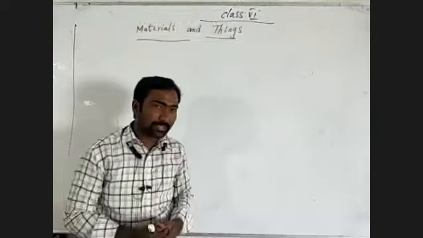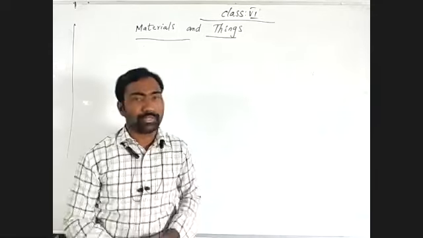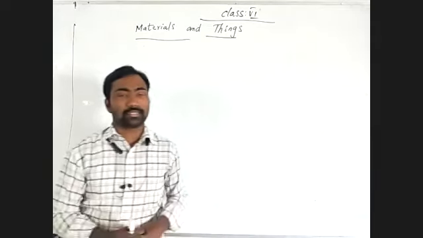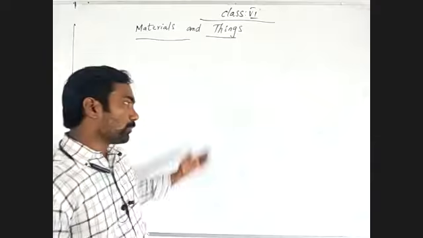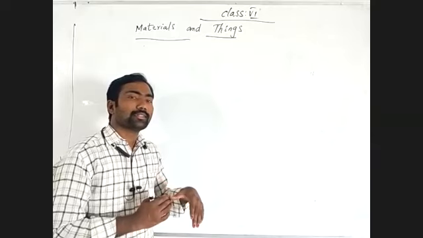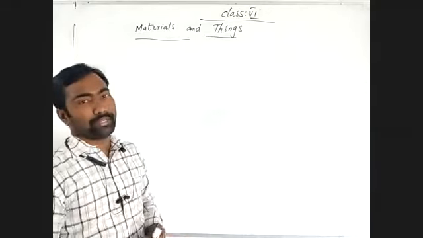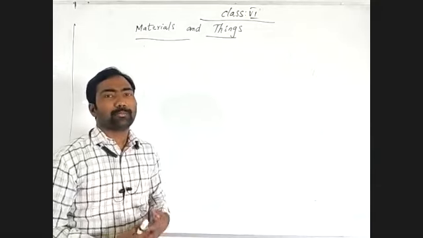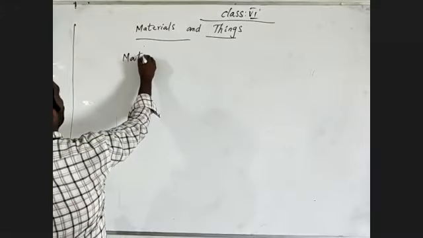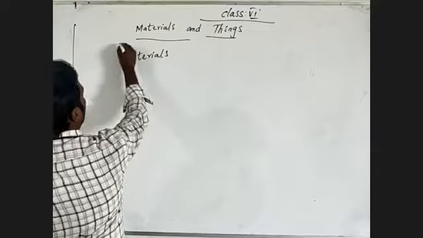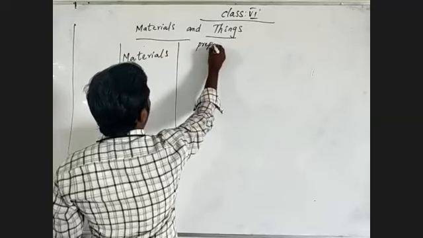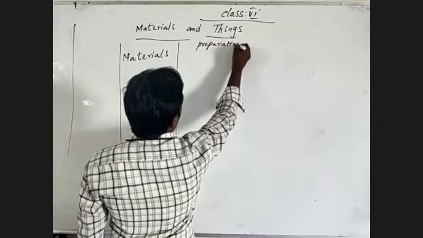So now we discussed which material the things are made from. Now I will write some materials, and then you say what things we can make. Up to now, I gave things and we discussed what material they were made from. Now I will write materials, and we have to work out the preparation of things.